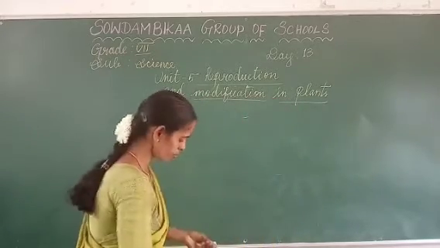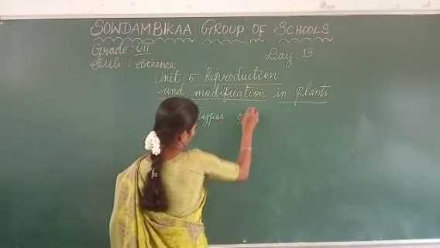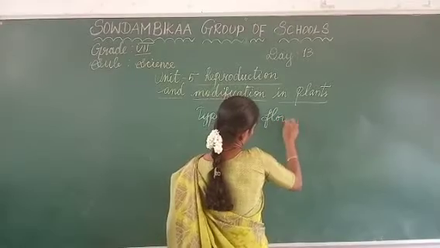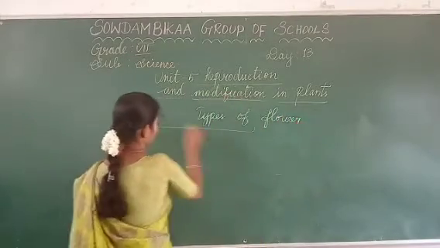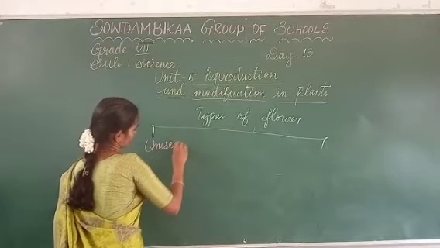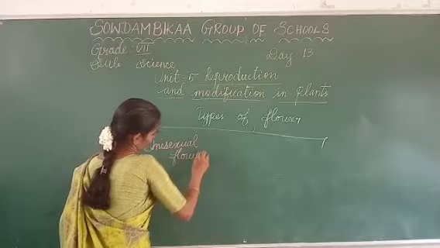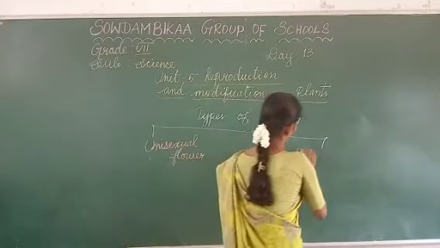Types of flowers: one is a unisexual flower, another one is a bisexual flower.